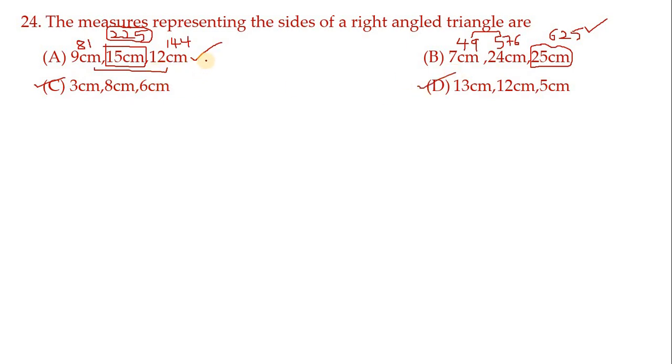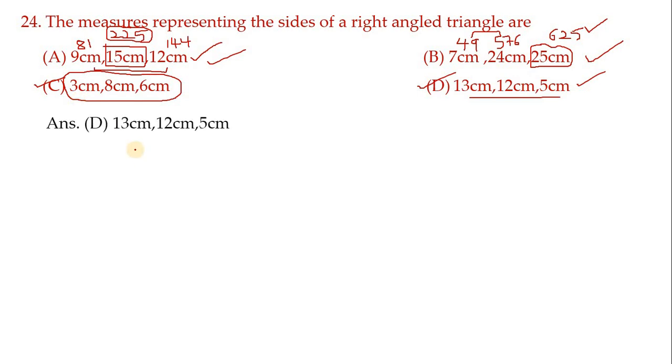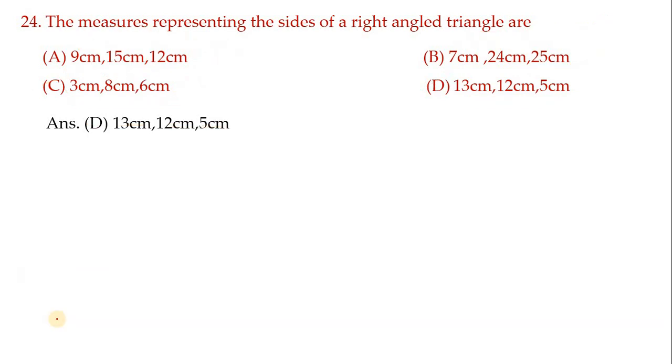So option A gives a right angle triangle, option B also gives a right angle triangle, and option D also gives a right angle triangle. But option C never gives a right angle triangle. Hence the correct option is option number C, not option D, children. So the correct option is option number C. Next, move on to another one.